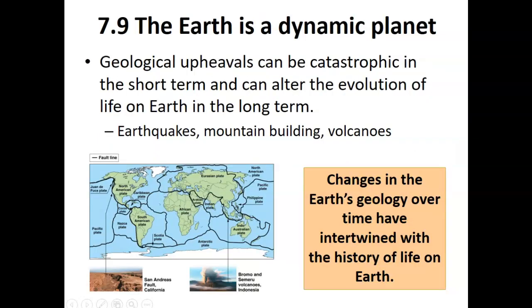The Earth is a dynamic planet. Geological upheavals can be catastrophic in the short term and can alter the evolution of life on Earth in the long term. Events occur such as earthquakes, mountain building, and volcanoes. All these changes on Earth over time can interfere with life on Earth throughout history.